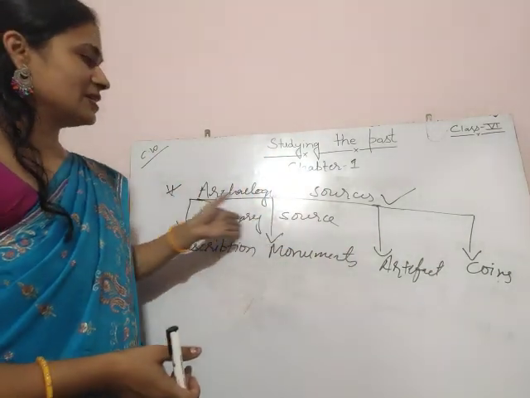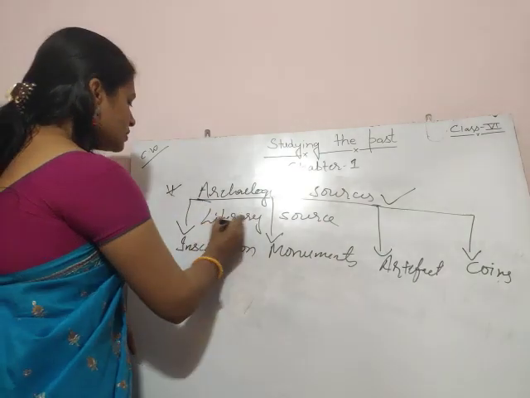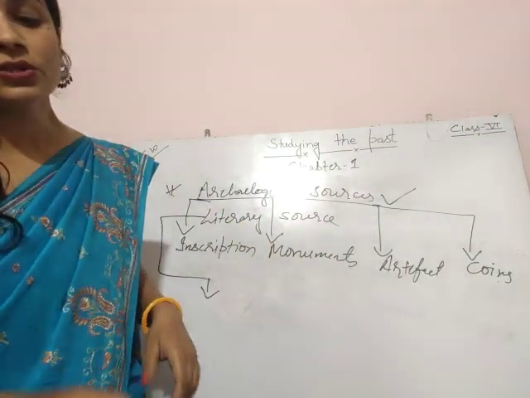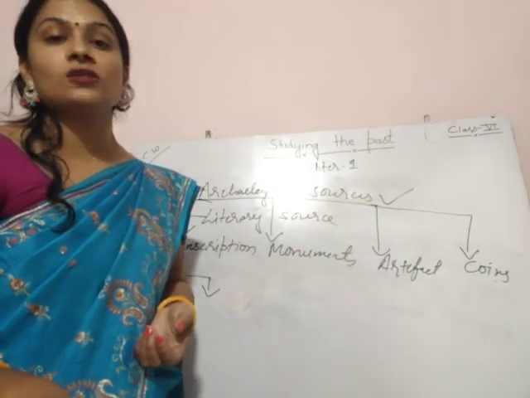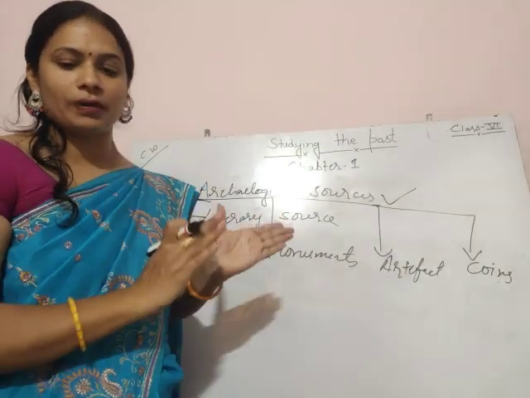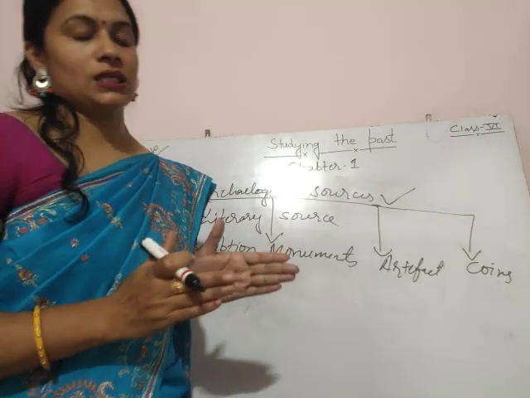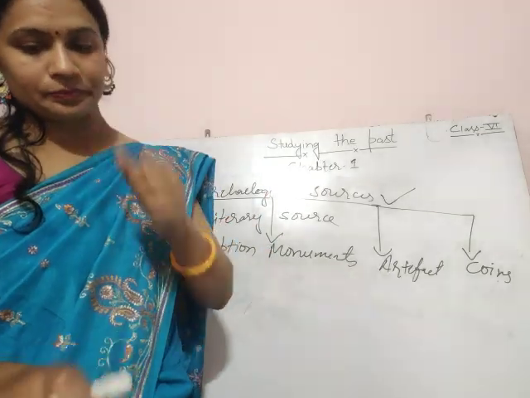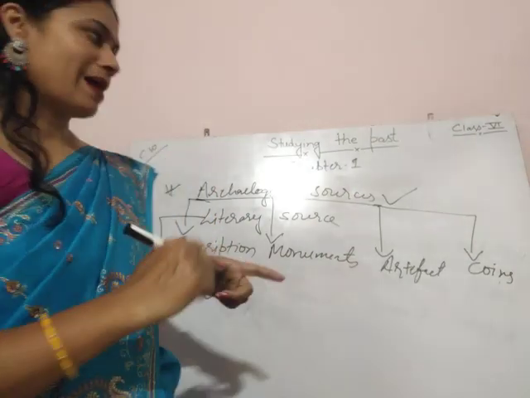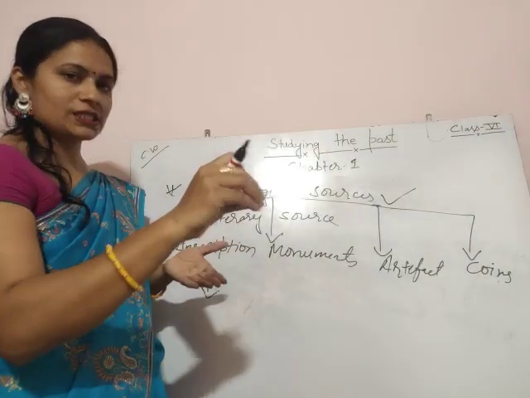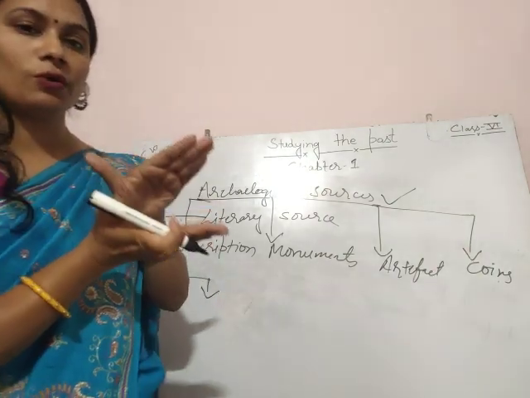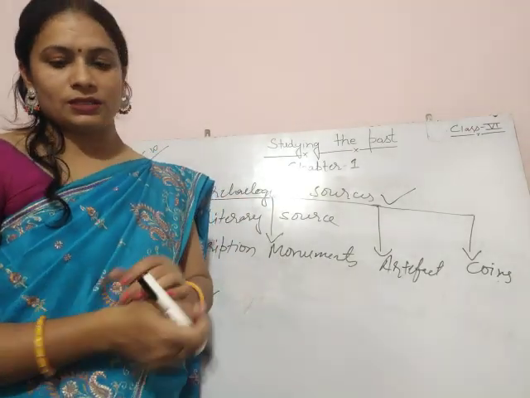Now we come to the literary sources. Literary sources are handwritten records of the past in the form of books. Handwritten records of the past in the form of books are known as manuscripts. Manuscript, manual, which is done by humans.